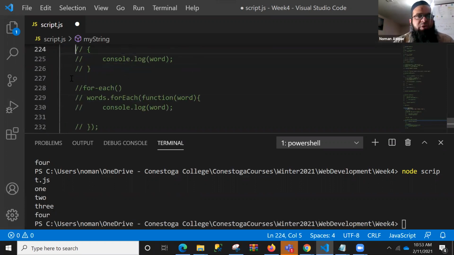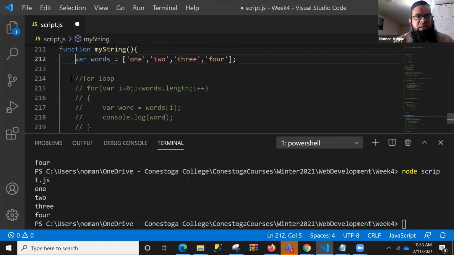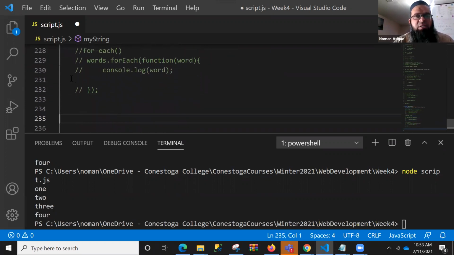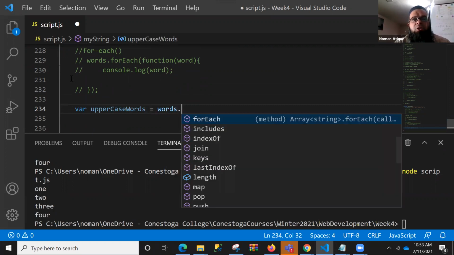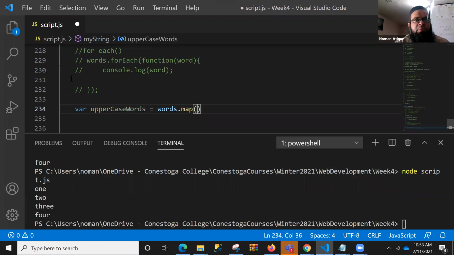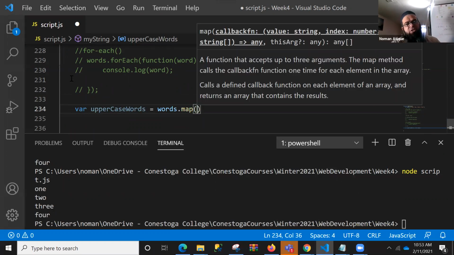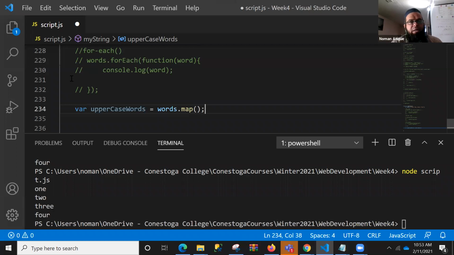So we have got words over there, 1, 2, 3, 4. That is still there. We have the words, and we want to do something interesting. Now you do what? Uppercase words. We want to convert them into uppercase. Uppercase words equal to words dot map. So map is a very interesting function. We'll talk about the map today, right now.